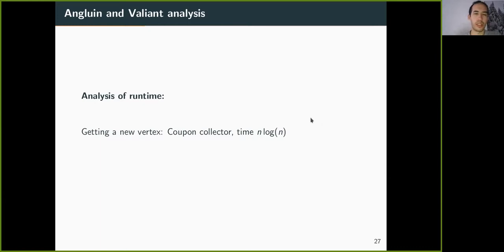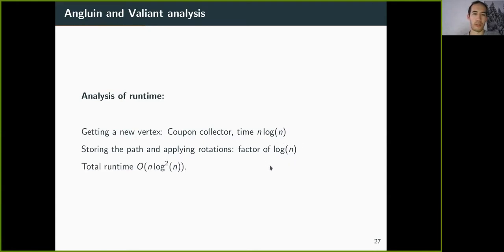There is an additional technical detail that whenever we need to detach a cycle and reincorporate it, we will need to do this pulsar rotation, which, due to the nature of the data structure of storing this and updating and maintaining the data structure, will cost an additional log n factor. And because towards the end of this algorithm, we will need to do pulsar rotations during a constant fraction of the steps, this log n factor really comes into play, and the total runtime is then n log squared n.